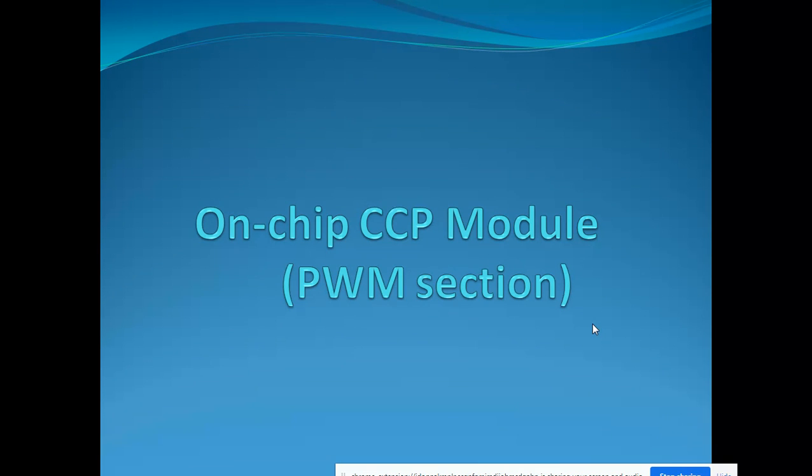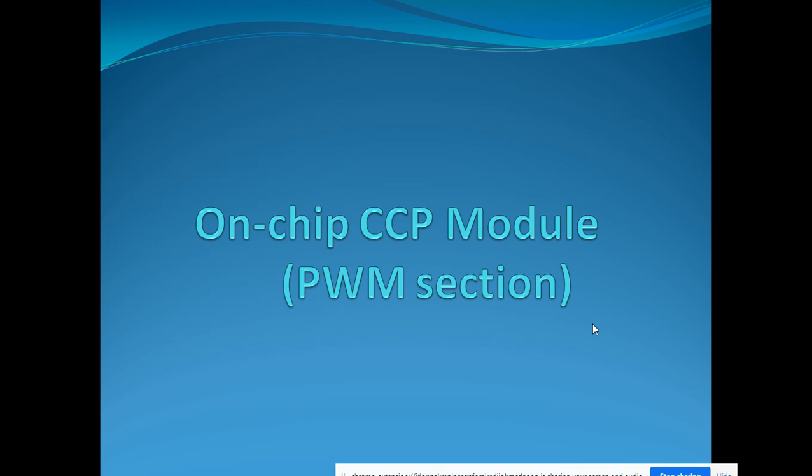All of you know that PIC18F4550 has two CCP modules which are used for three purposes: capture, compare, and PWM. These two modules are used for capturing external events, for comparing two values, and the third one is for driving DC motors and LED displays.